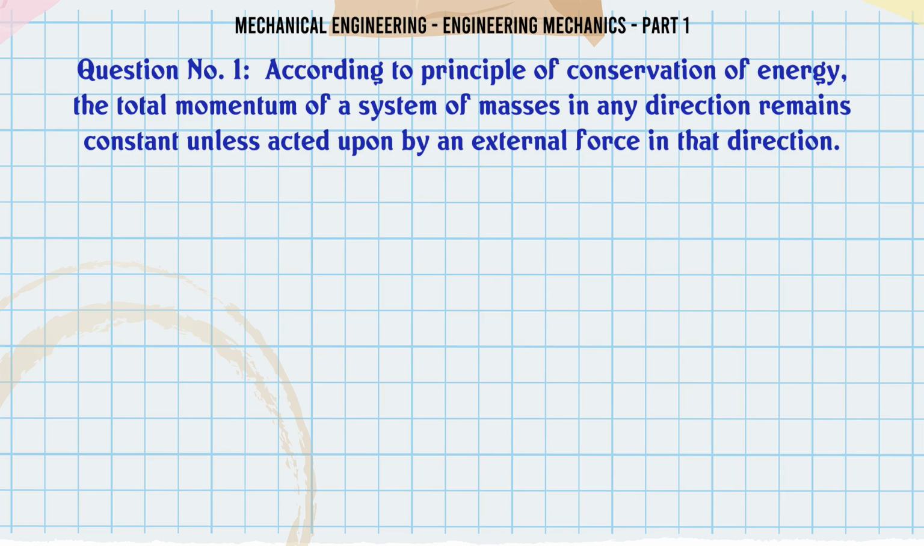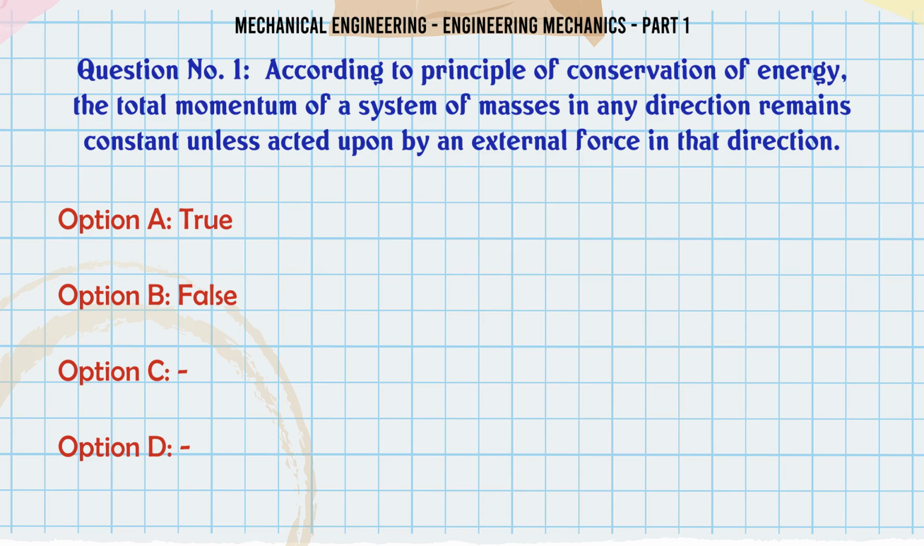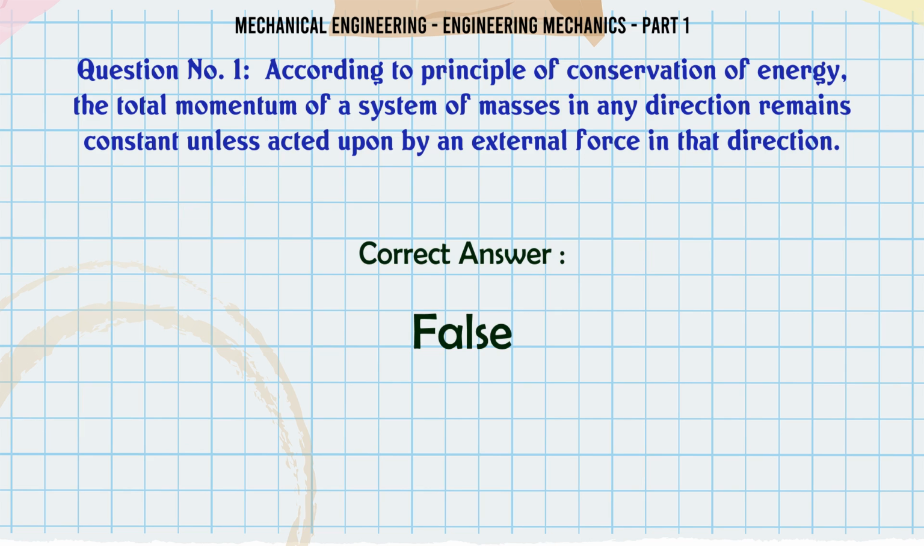According to the principle of conservation of momentum, the total momentum of a system of masses in any direction remains constant unless acted upon by an external force in that direction. A. True. B. False. C. D. The correct answer is false.